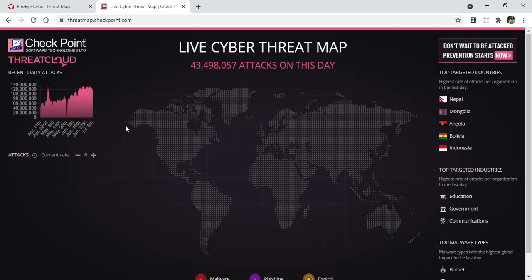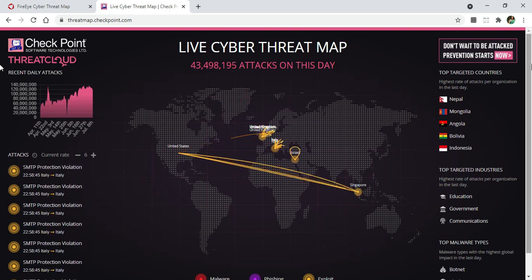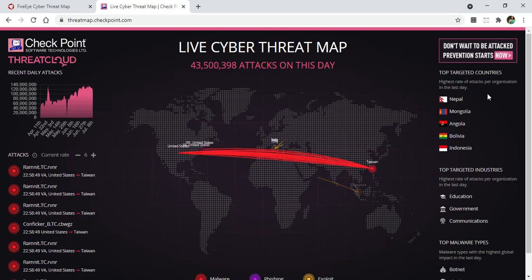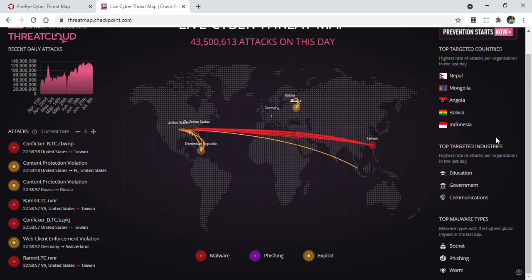Again, it is going to show me the number of attacks, which type of attack is happening, and which is the top country on which attacks are happening. So let me show you from the right side. Here you can see top targeted countries, the most targeted countries, their names have been given over here, and then top targeted industries.